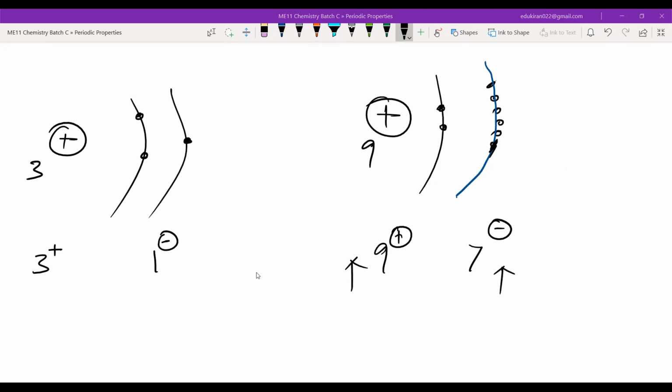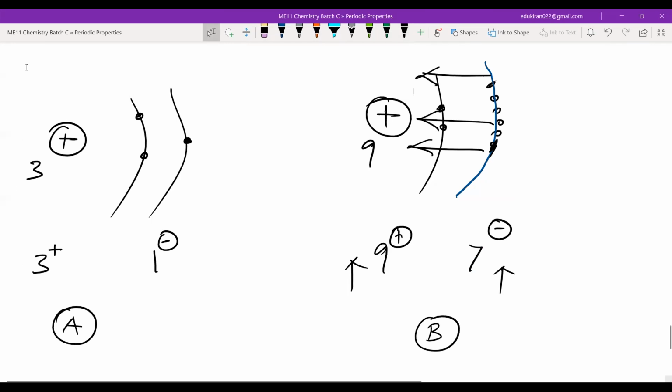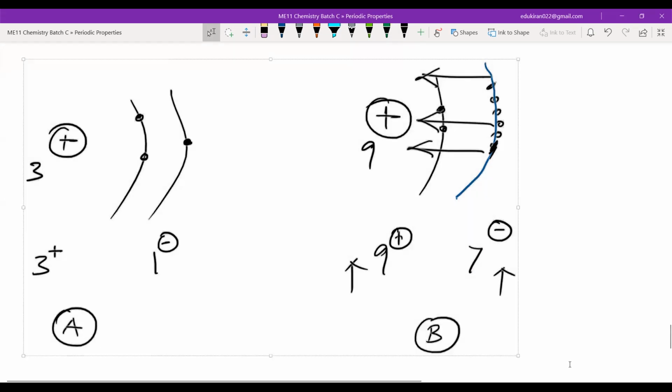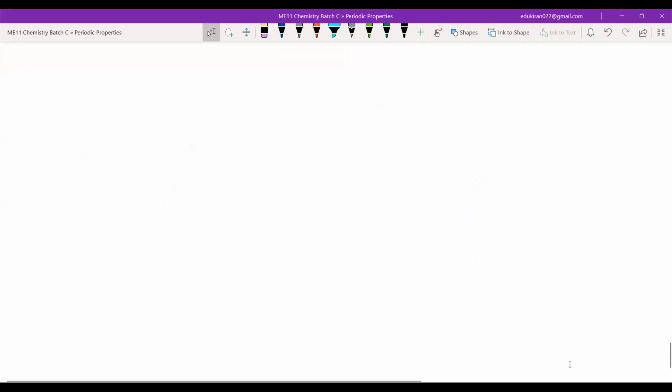So in the Coulombic forces, what happens? The force of attraction is directly proportional to the charges. So here you have 3 positive and 1 negative. Here you have 9 positive, 7 negative. What do you think? Where will be the attraction more, in A or B? Tell me. B. In B, the attraction will be more, right? So in B, if the attraction is more, what is happening? If the attraction is more, the shell will shrink. And if the shell shrinks, I can say the atomic radius decreases if we go along the period.